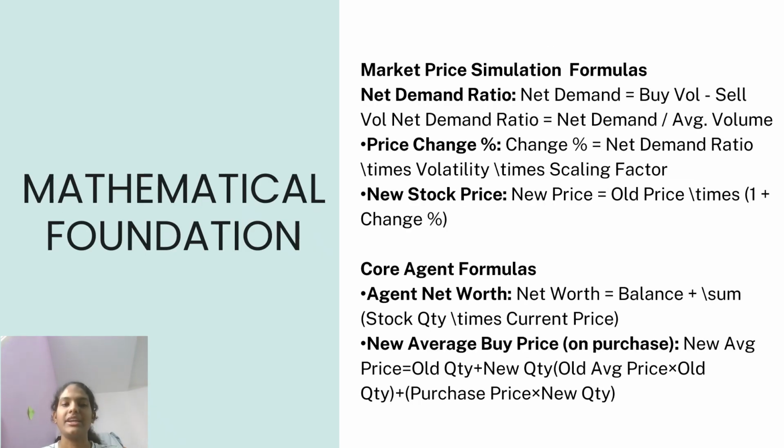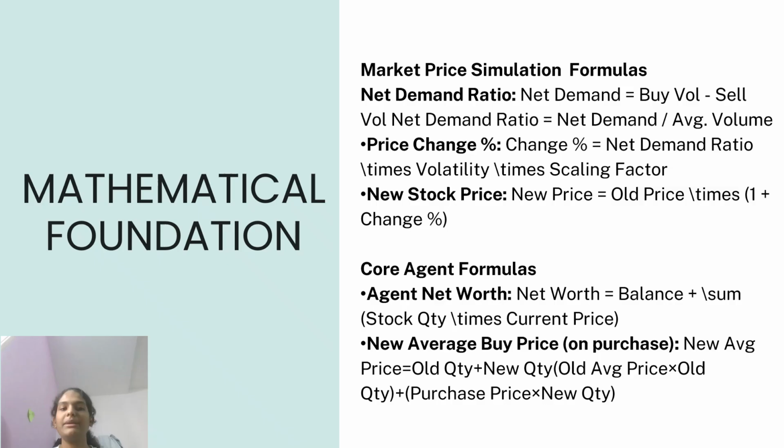Mathematical foundation. Behind all this simulation, there's a strong mathematical foundation that keeps the market realistic. We calculate net demand ratio, which represents how much buying pressure versus selling pressure there is in the system. It is given by the formula: net demand equals buy volume minus sell volume. Net demand ratio will be net demand divided by average volume. If the buying volume is higher, prices will go up. If the selling dominates, prices will fall.